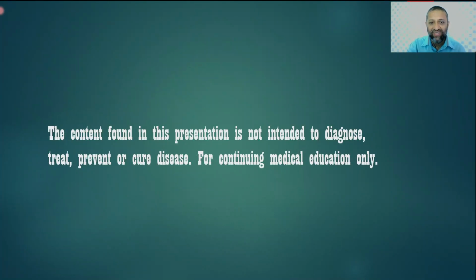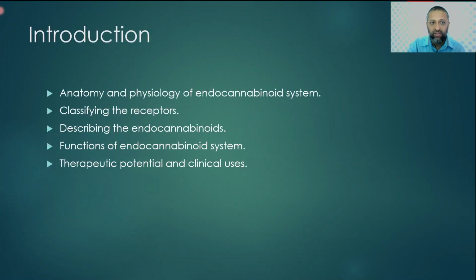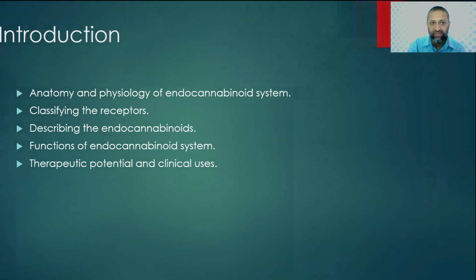As usual, the content is for medical educational purposes only. So what shall we learn in this presentation? We shall learn about the anatomy and physiology of the endocannabinoid system in brief. We shall classify the receptors. We shall describe the endocannabinoids, functions of the endocannabinoid system, and the therapeutic potential and clinical uses of cannabis.